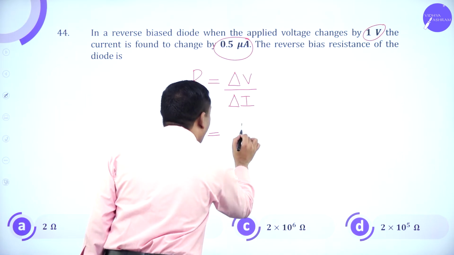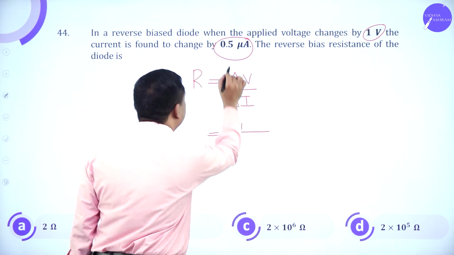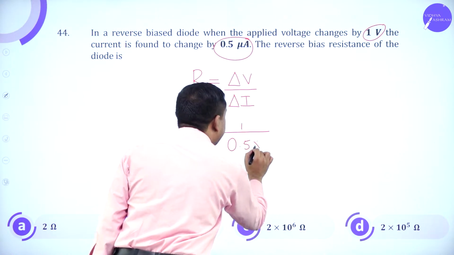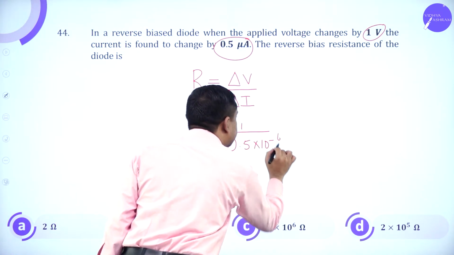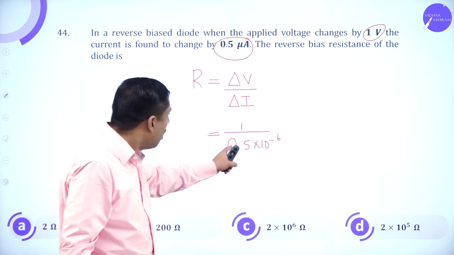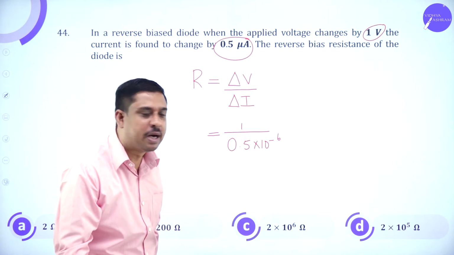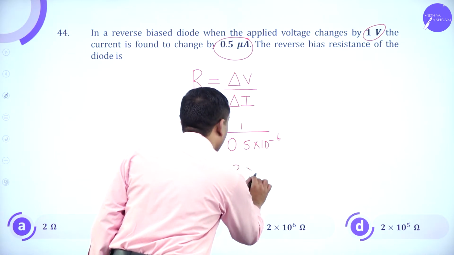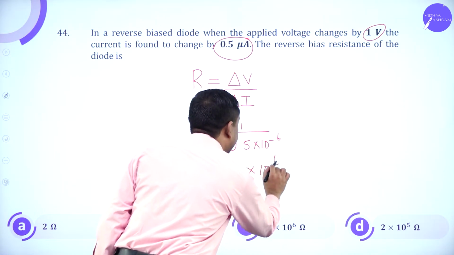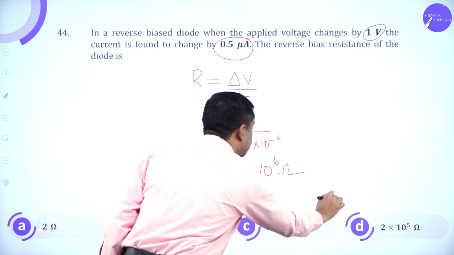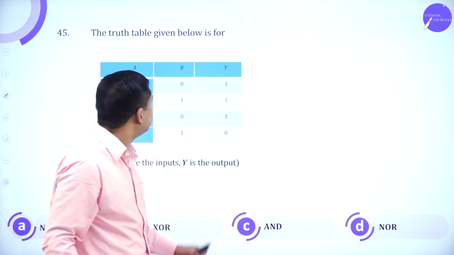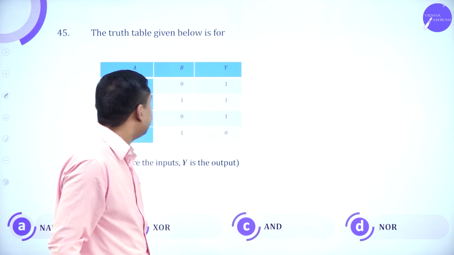Change in voltage is 1 volt. Current is 0.5 into 10 power minus 6. Writing 0.5 as half, 2 goes to the numerator. 2 into 10 power 6 ohms will be the answer. Very simple.